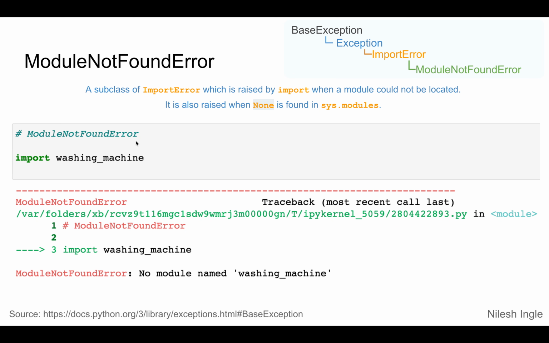In this hypothetical example, there is no module called washing machine, so of course there's nothing to install. But then it can be used. It is just shown here to show that it'll throw the error, module not found, because that module does not exist on the machine.